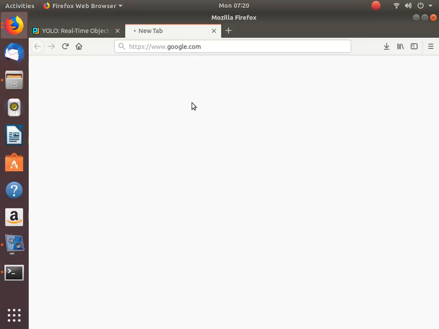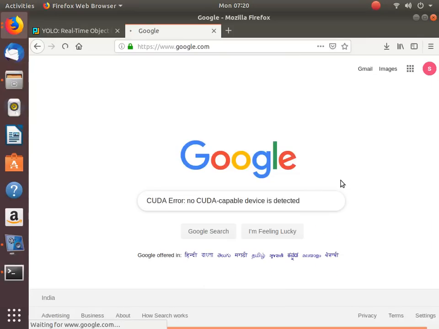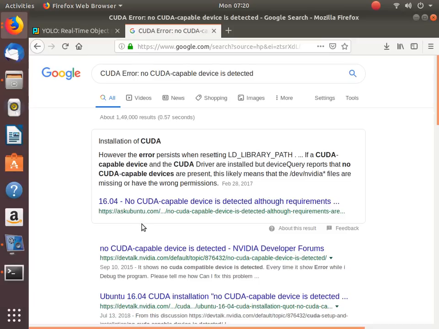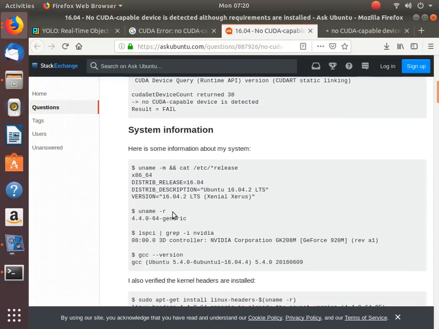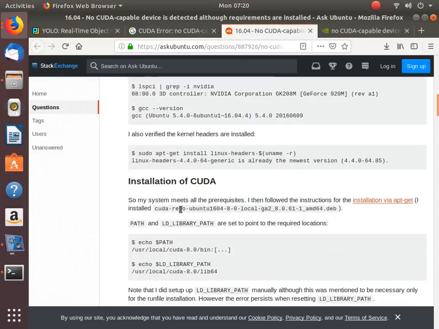Why is it just showing this? I don't know. No CUDA capable device detected. So they are saying here's some information about this system.